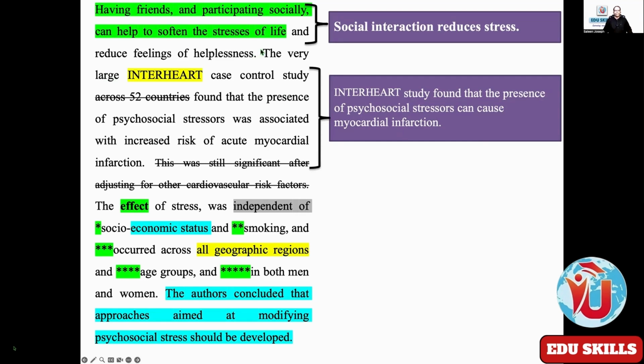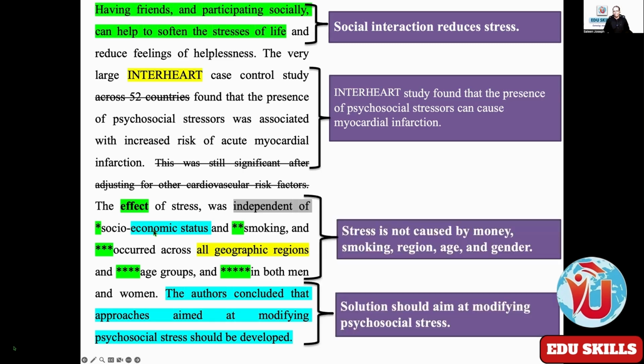The whole big text is summarized into a small text. Then next: stress is not caused by money, smoking, region, age, and gender. The effect of stress was independent of these things: socioeconomic status, smoking, geographic regions, age groups, and gender, both men and women.